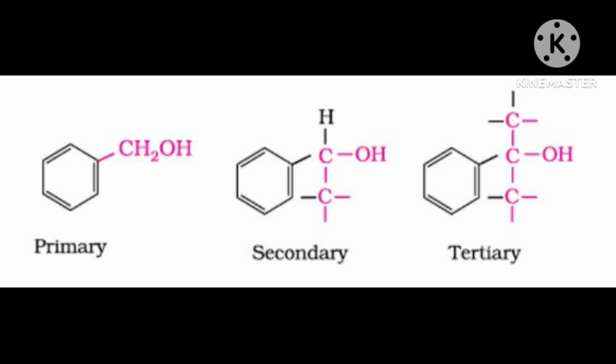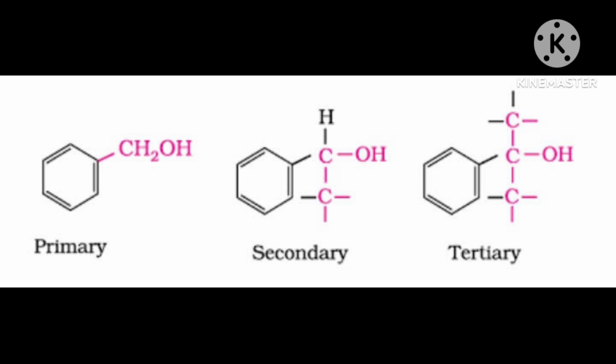Then this is called ethylene glycol. Here two OH are there. This is the example of a dihydric alcohol: CH2OH, again CH2OH, and both carbons attached with a single bond. Two OH groups are attached.